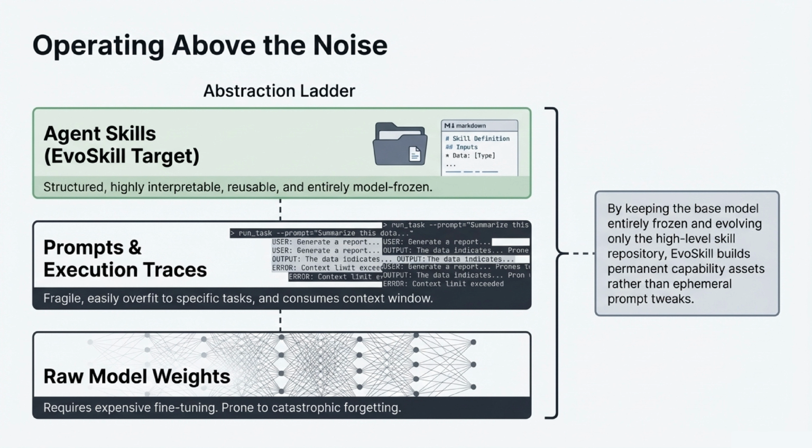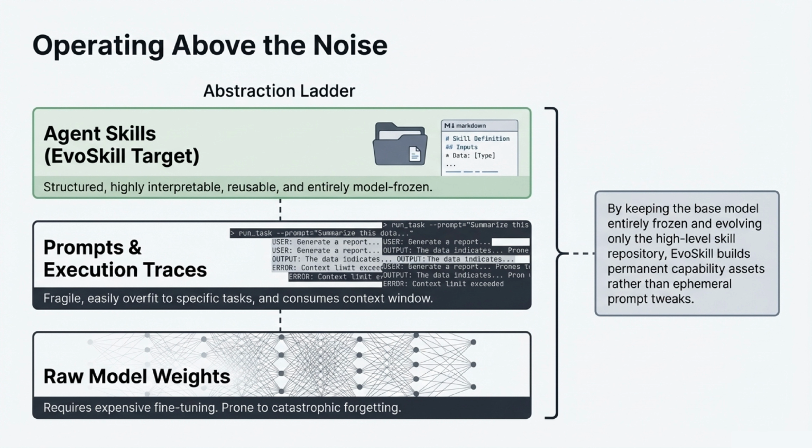Let's look at the anatomy of one of these evolved skills. Rather than opaque neural optimizations, these skills are tangible, modular assets organized in a simple folder structure. Each skill contains trigger metadata that tells the agent exactly when to deploy the workflow. It has procedural instructions read on demand to save context space, and it uses helper scripts to handle complex math or logic entirely outside of the LLM's context window.